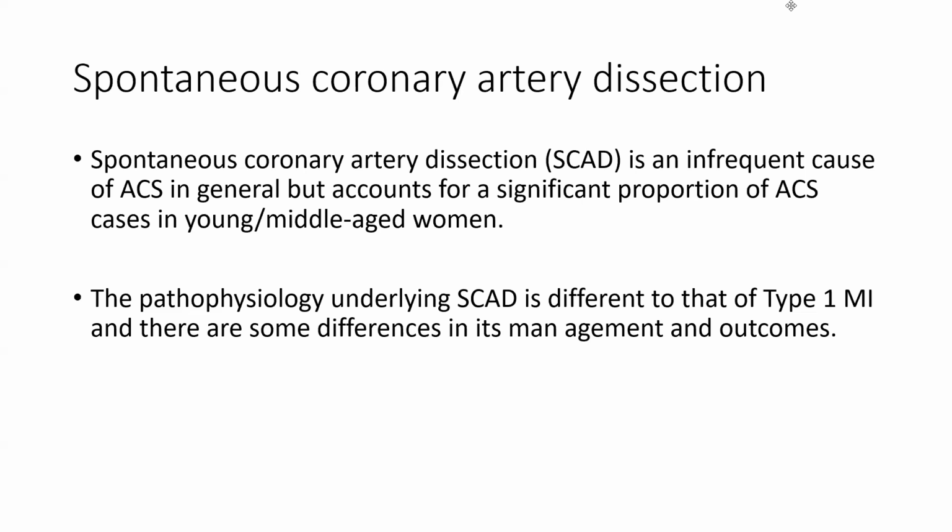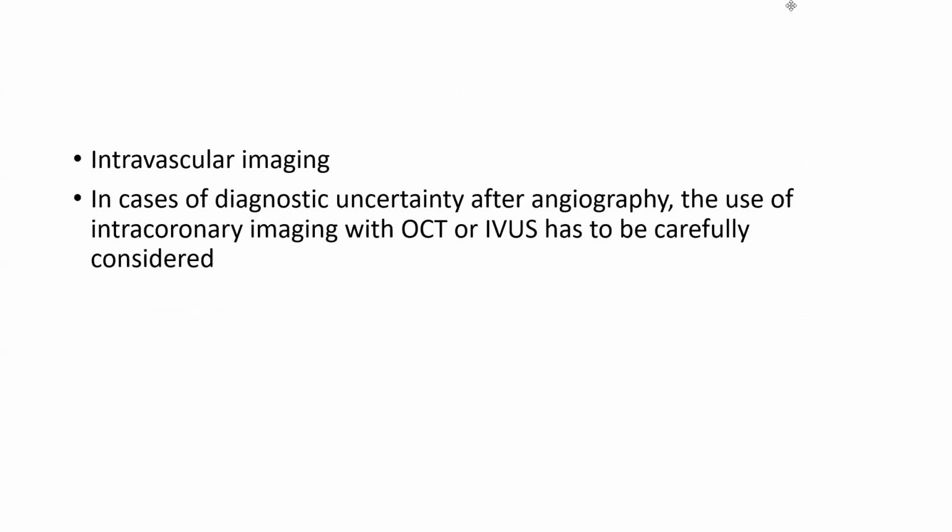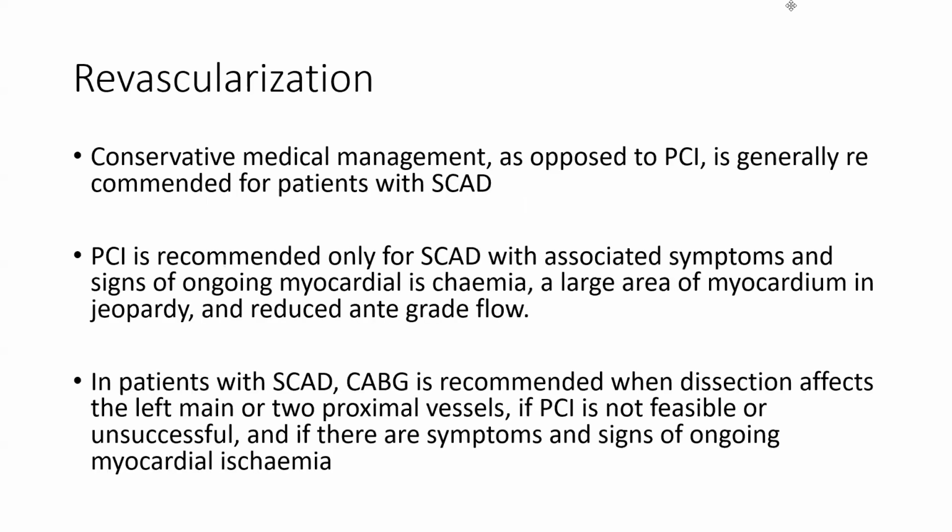Spontaneous coronary artery dissection is an infrequent cause of ACS in general, but accounts for a significant proportion of ACS cases in young and middle-aged females. The pathophysiology of underlying spontaneous coronary artery dissection is different from that of type 1 MI, and there are some differences in management and outcome. Intravascular imaging: in case of diagnostic uncertainty after angiography, the use of intracoronary imaging with OCT and intravascular ultrasound has to be carefully considered.